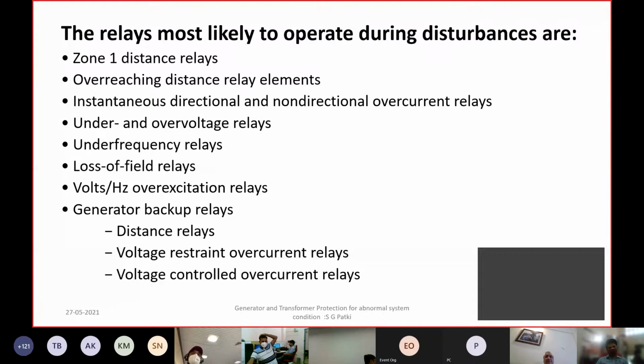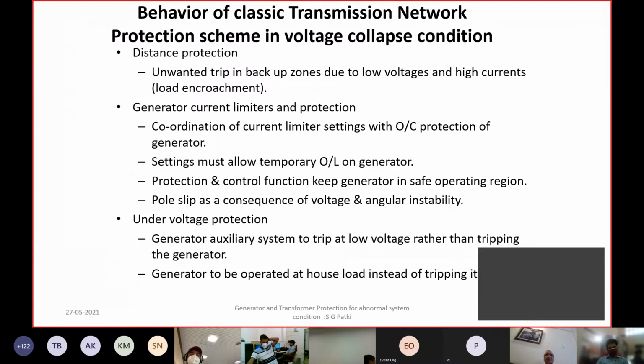And if some of these system conditions are not cleared by their own relays, then you may even get operation of generator relays, which are the backup relay for the unclear system fault. So these are the various occurrences you must have come across, resulting in various protection actions.